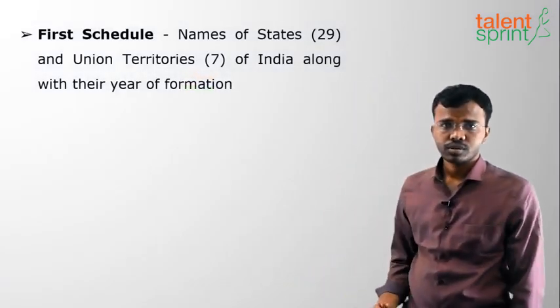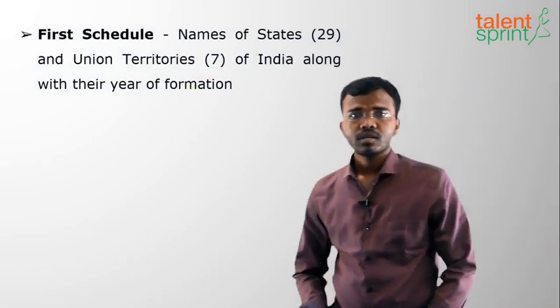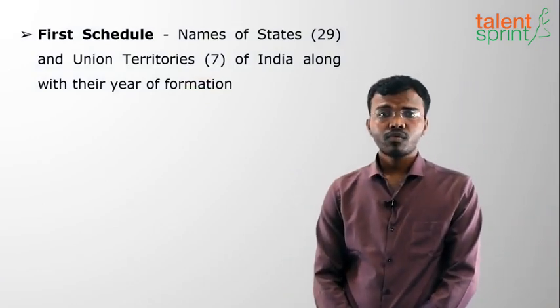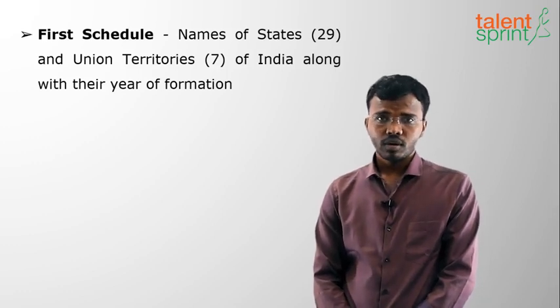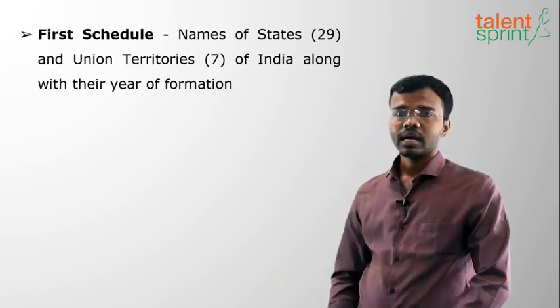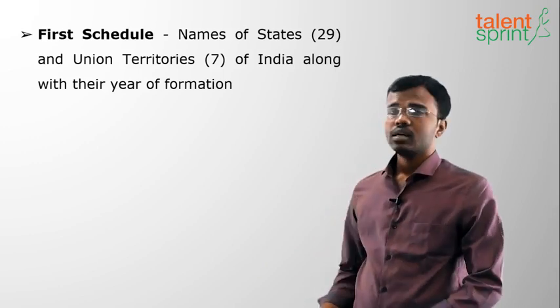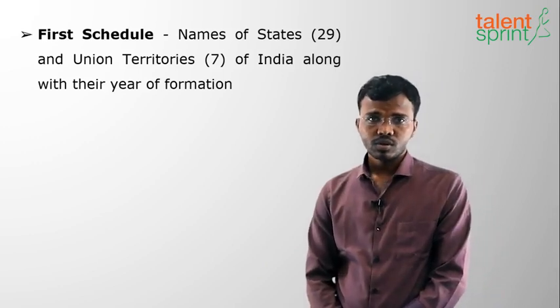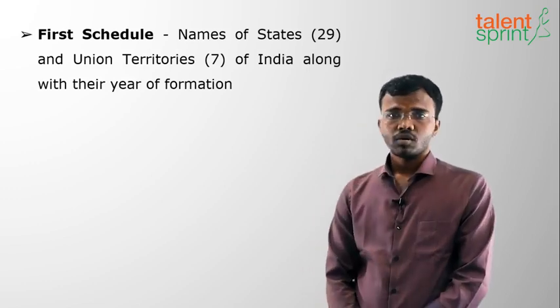In this session we are going to discuss the schedules. In the last session we have seen the preamble. After the preamble we have schedules in our Indian Constitution, then we have the 25 parts. First we will see schedules. How many schedules do we have in our Indian Constitution? They are 12 in number. The first 8 came into force from 26 November 1949, and later these 4 were added. So now we have a total of 12 schedules. Now we'll see all those 12 schedules in chronological order.